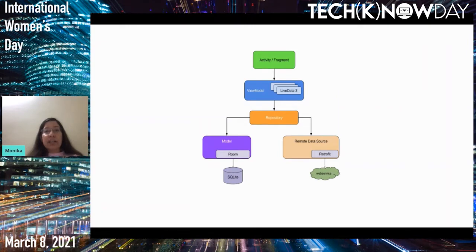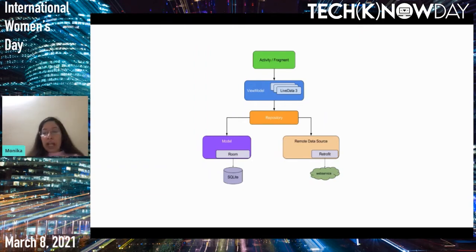guide to app architecture. This is the architecture suggested by Google, wherein we should have the UI controller, activity or fragment, calling the view model, which in turn calls the repository, and the repository either connects to our database or to a remote data source. So here Google has suggested to use MVVM and Jetpack view model and live data for having this kind of an architecture.